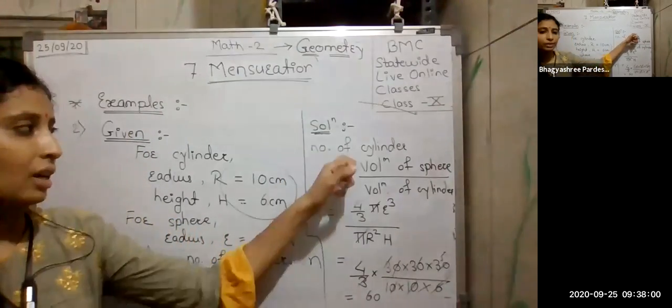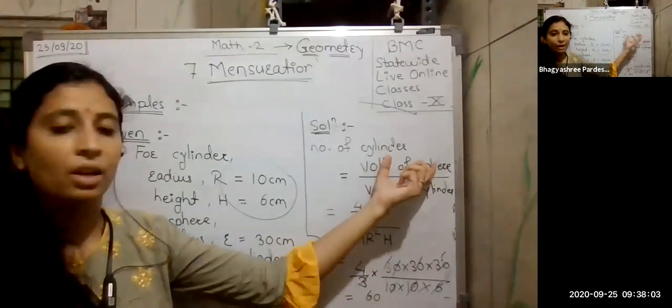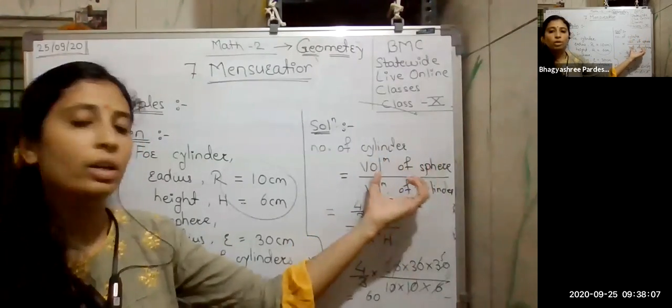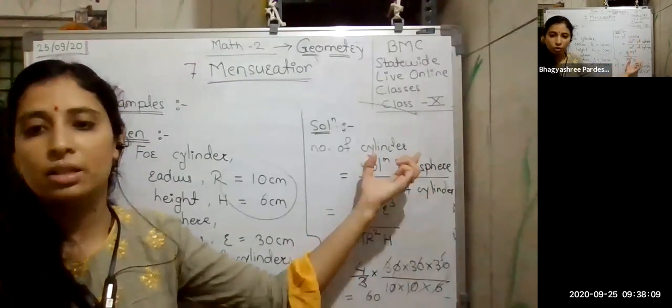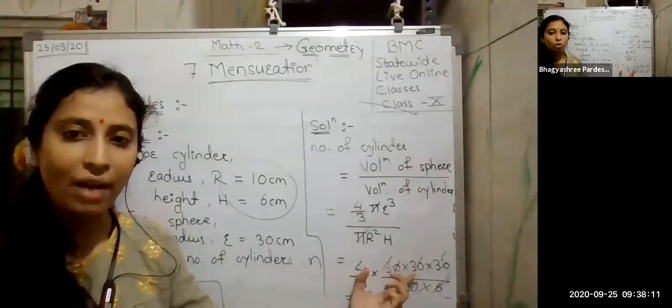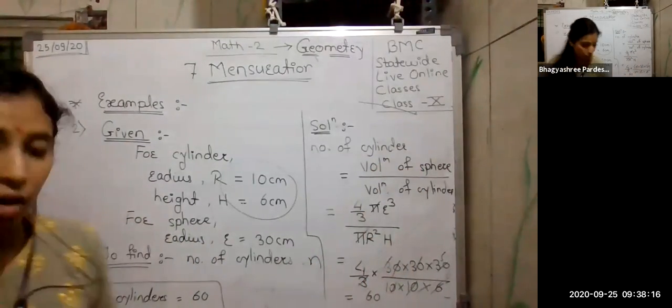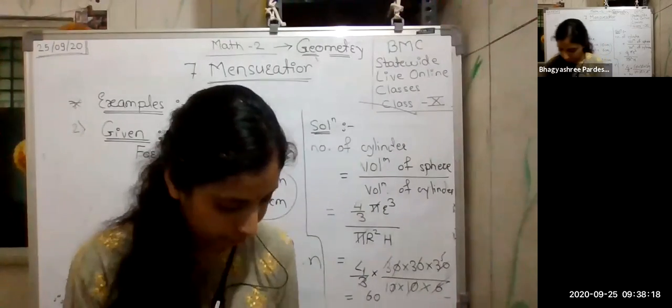So number of cylinders will be the volume of sphere upon the volume of cylinder, since I am melting the volume. Just substitute the formulas, put the values, solve it, and you will get your answer. Okay, hope you understood this one.